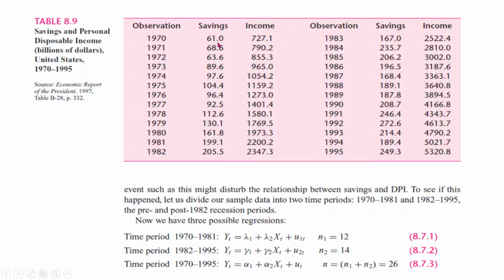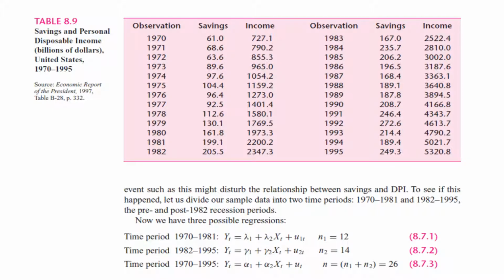Suppose we have data on savings and income for the USA, and we know that in some years, like the year 1982, there was a structural break in the USA economy. If you refer back to the historical events of oil price shocks, the Gulf War and the OPEC cartel, you will see that the year 1982 introduced a change in the saving patterns of the people living in the USA.